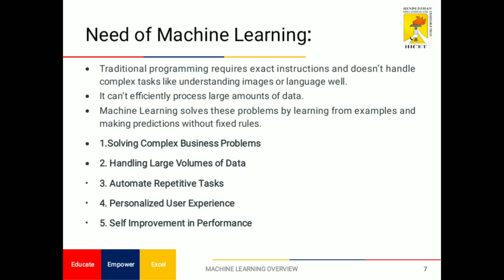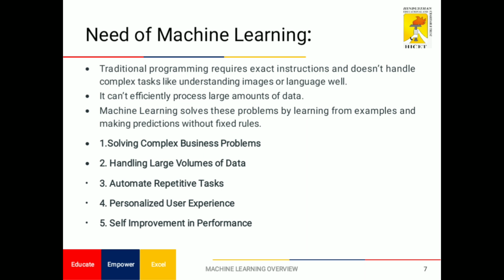After that, what is the need for machine learning? Traditional programming requires explicit instructions and does not handle complex tasks like understanding images or language well. It cannot efficiently process large amounts of data. These are the problems, but machine learning has overcome them and gives good results.